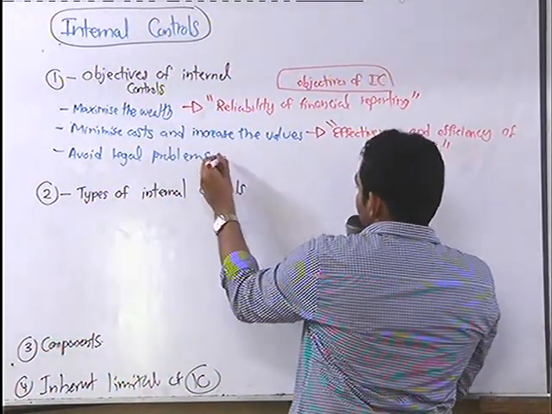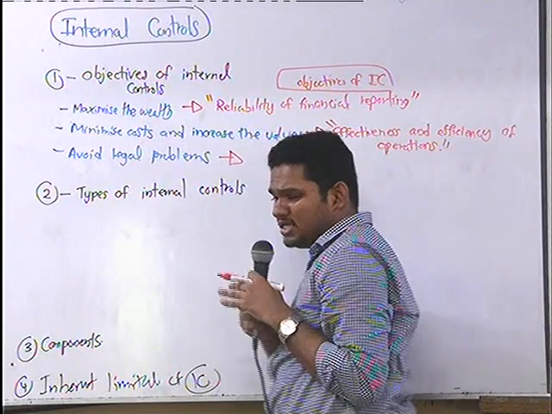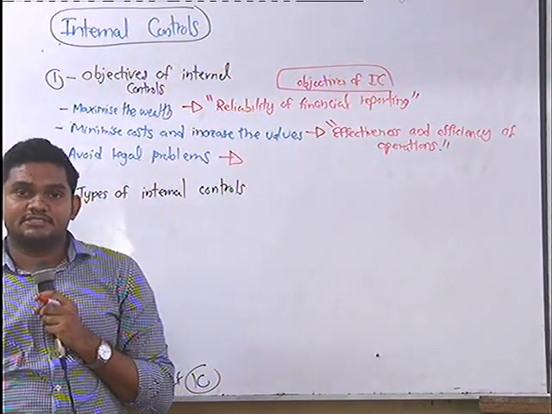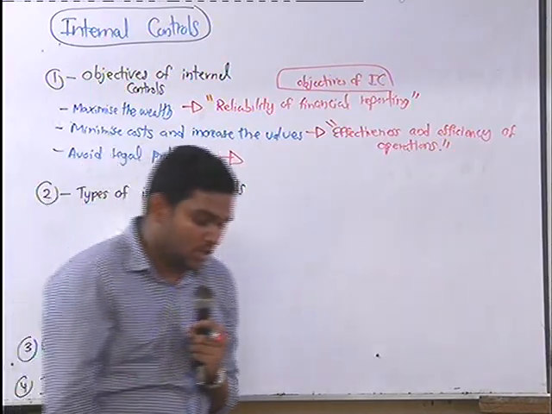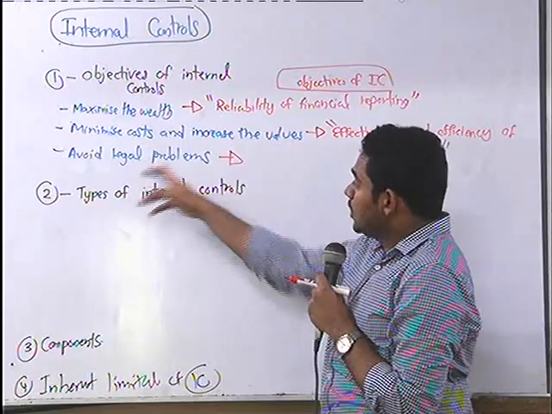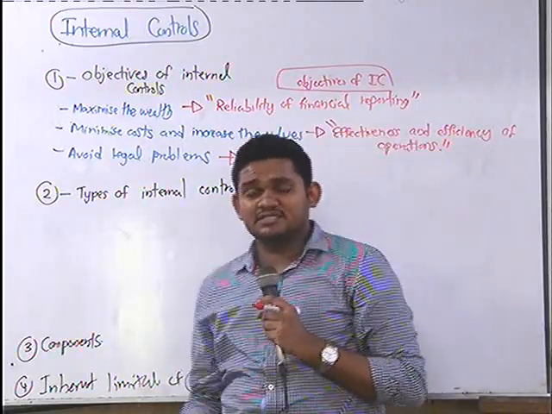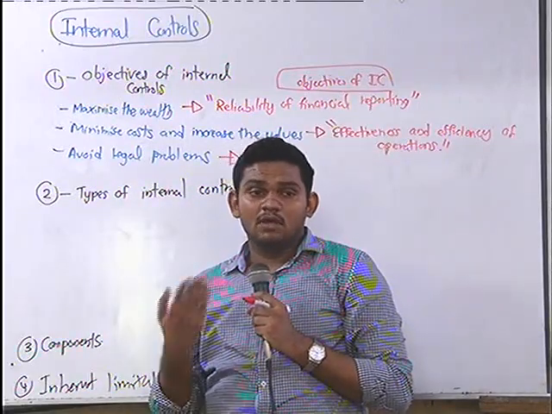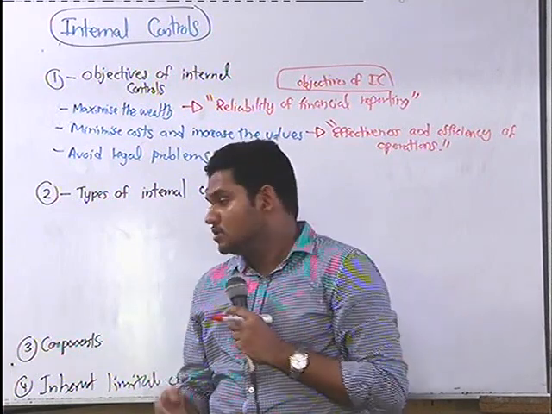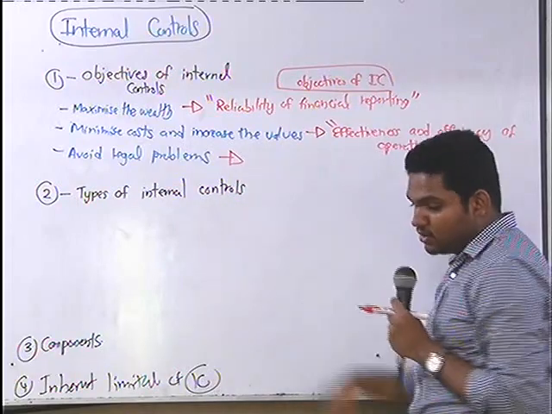That's another objective. And the directors and the owners don't want to have police at their premises, right? So that's another objective: to avoid legal problems and litigation matters. They don't want to be punished. They don't want to have a penalty, right? So to avoid that, what do you need?